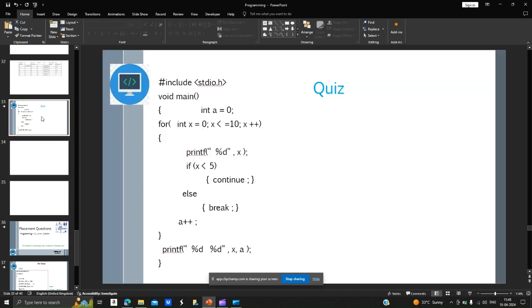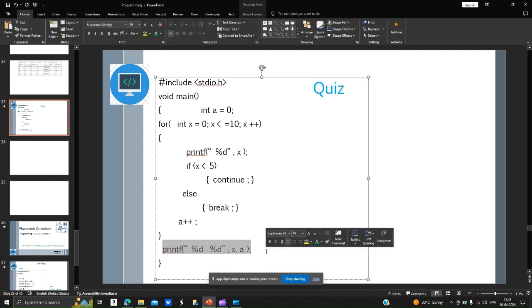Try out this question so that you'll be more familiar with break and continue. It is very similar to what we have discussed, just that this line is extra. So what is the recent value of x and a when it comes out of the loop?